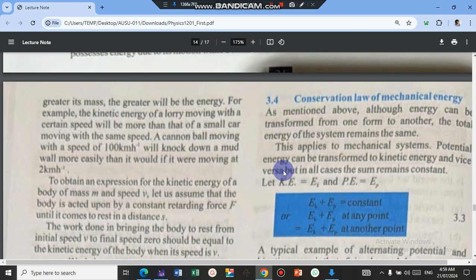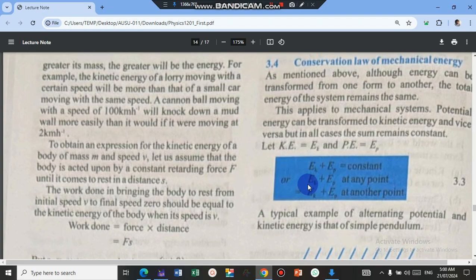Oh, here they are trying to explain conservation law of mechanical energy. Okay, conservation law of mechanical energy. The total mechanical energy of a system is constant. That's the law. Look at it here. Kinetic energy plus potential energy is a constant. Or at any point, the total kinetic energy and potential energy at any point equals the total kinetic energy and potential energy at another point.